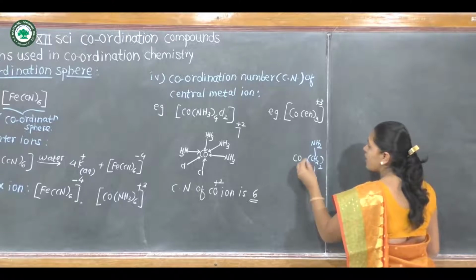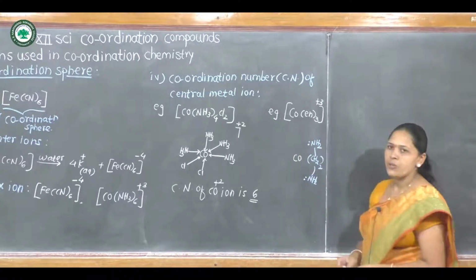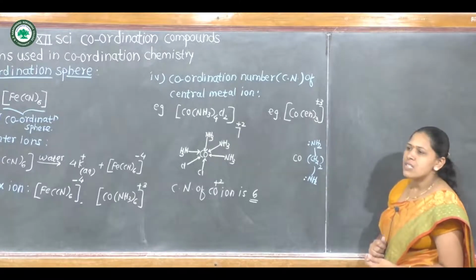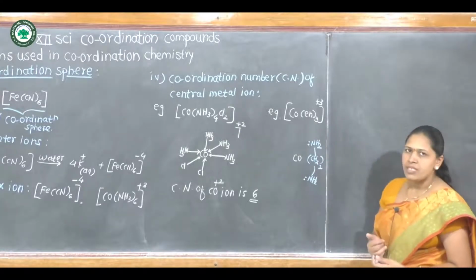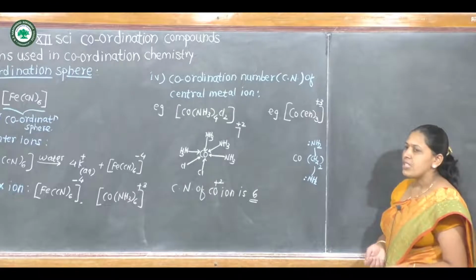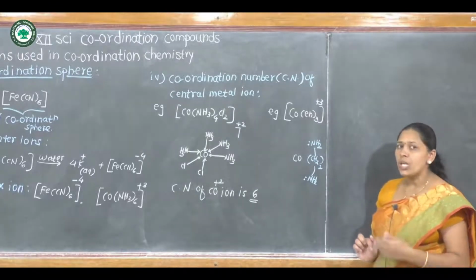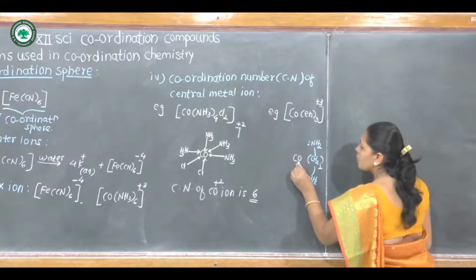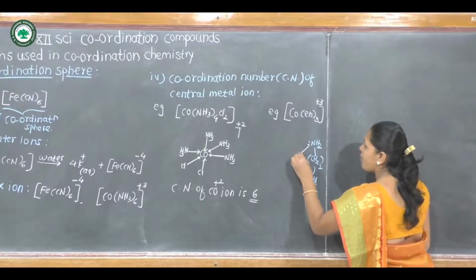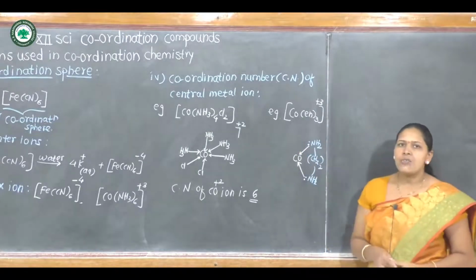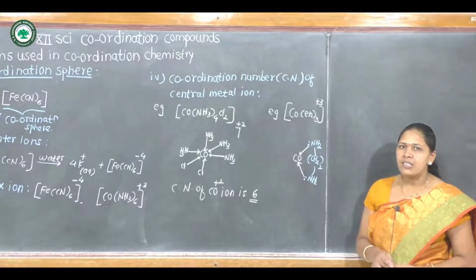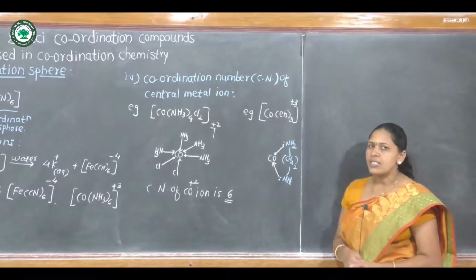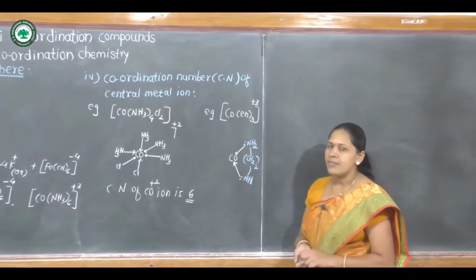This is 1 ethylene diamine molecule or a ligand. One ethylene diamine consists of 2 donor atoms, that is 2 nitrogen atoms. Therefore it can donate 2 electron pairs to the central metal ion and can form 2 coordinate bonds. That means one ethylene diamine can form 2 coordinate bonds with central metal ion because it contains 2 donor atoms.